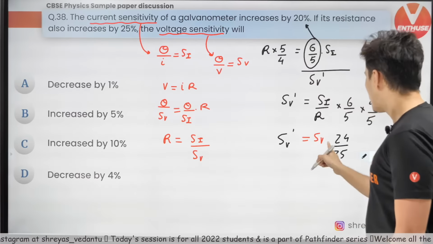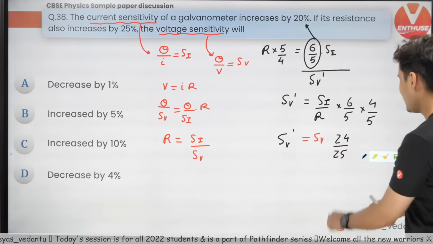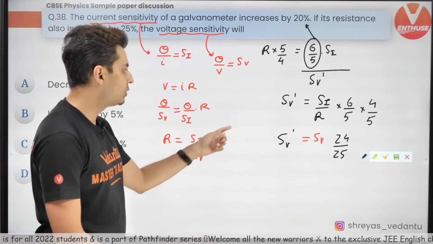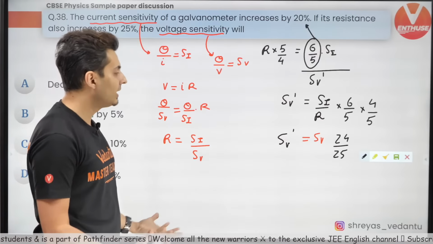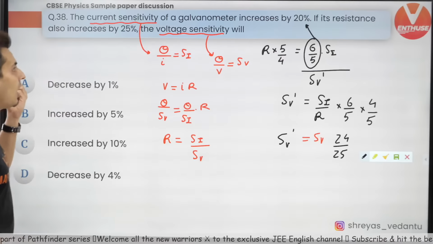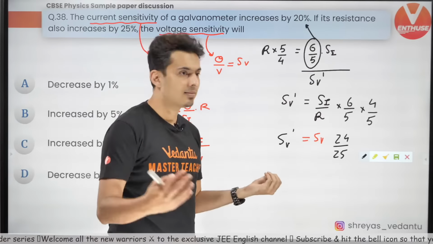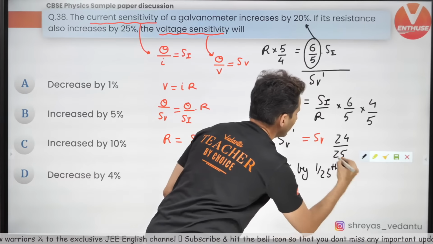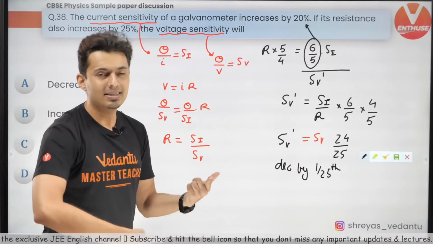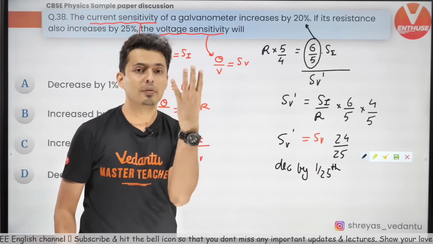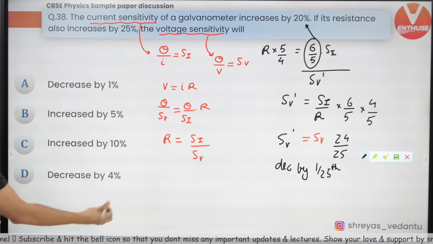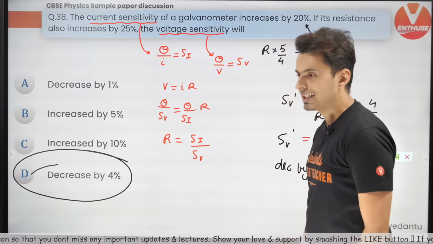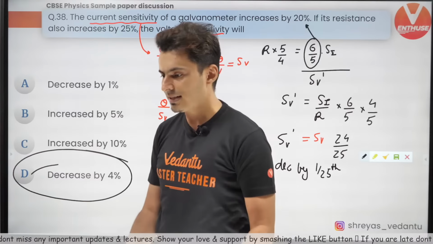Interesting. So can't you see it has decreased? How much has it decreased by? 1/25th. It has decreased by 1/25th, guys. Do you see that? So 1/25th is how much percentage? There is a decrease by 1/25th of the original value. In percentage, multiply by 100. 100 by 25 is 4%. So it has decreased by 4%. That is the answer. Yes, that's correct. 4%, 1/25th.